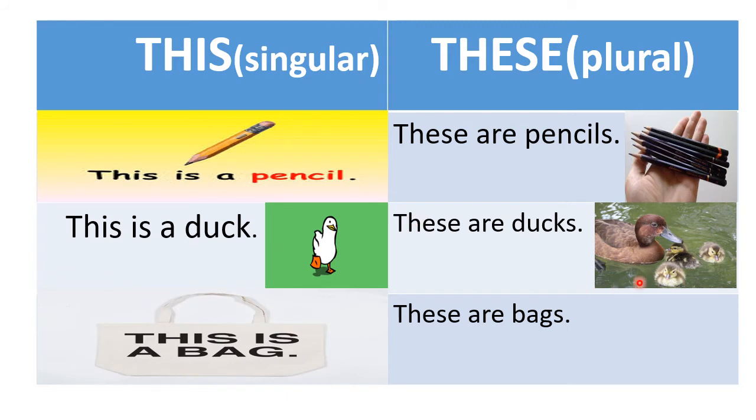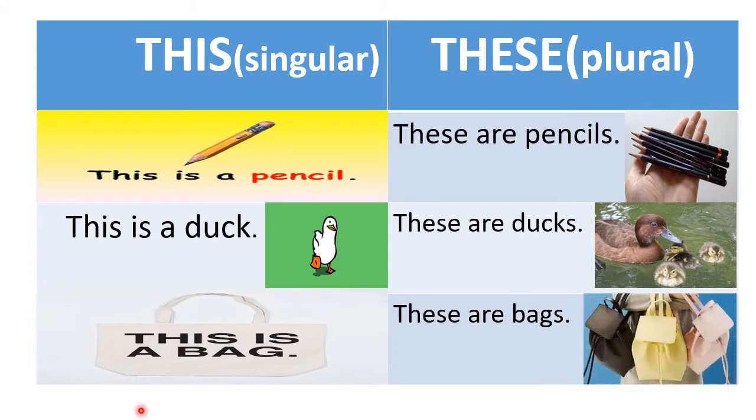These are ducks. These ducks are near the mother. They are not far. This is a bag. Only one bag. Singular. These are bags. See? Very good.